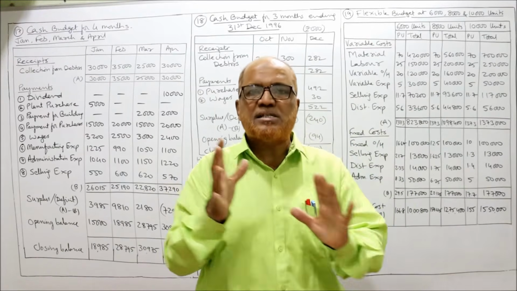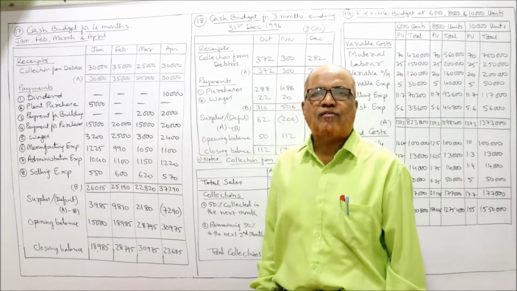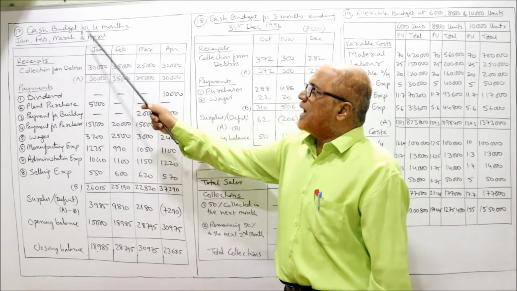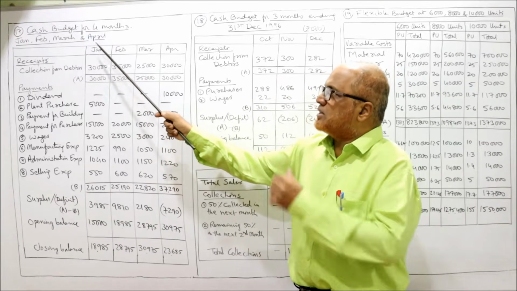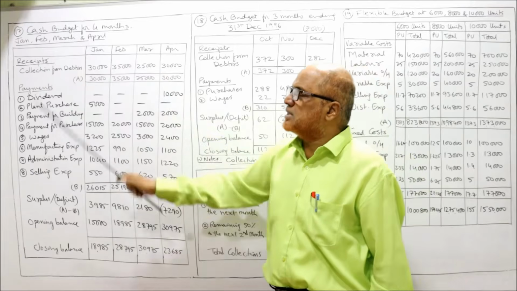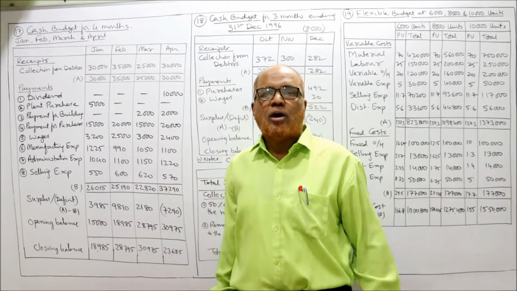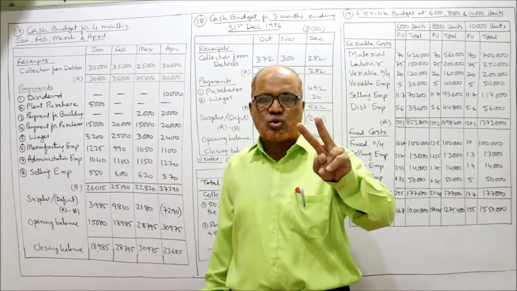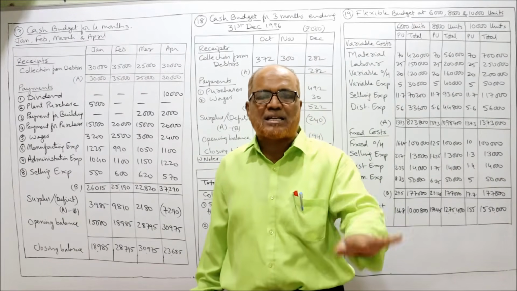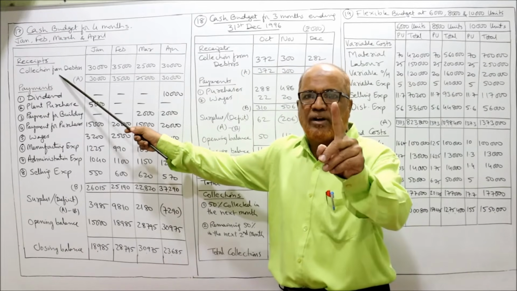That's all. From this data, we are required to make the cash budget for 4 months: January, February, March, April. So I have prepared 4 columns. Receipts: collection from debtors. There are no cash sales. Normally there are 2 items, cash sales and collection from debtors, but in this problem all sales are on credit, so collection from debtors is the only receipt.